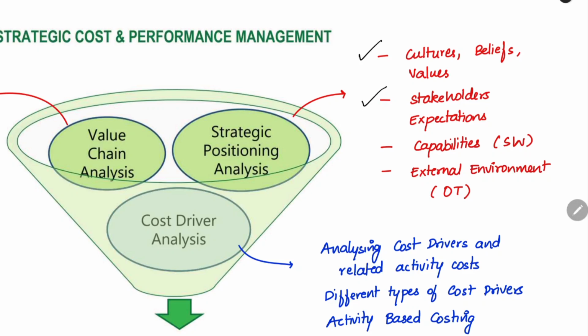We saw the different types of stakeholders. High power, high interest: shareholders. High power, low interest: government. Low power, high interest: employees. Low power, low interest: we will have the business magazines and all. We have to give the maximum effort to the high power, high interest group. Like that, we saw the Mendelow's matrix, the power-interest matrix, in the stakeholder expectation.